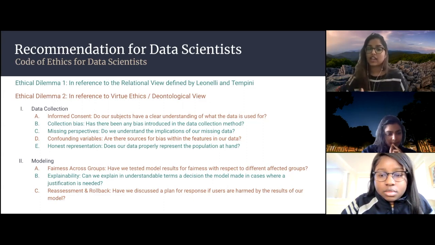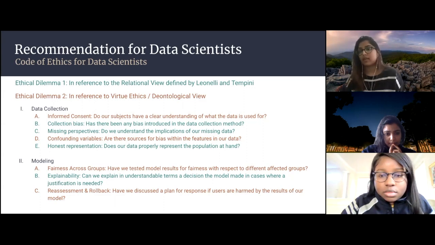And lastly, for the data collection, it was honest representation. Does our data properly represent the population at hand? We needed to make sure of that. And that again was in reference to the relational view. So these are 5 steps that we outlined via our ethical dilemmas that we think data scientists should definitely follow when it comes to data collection.